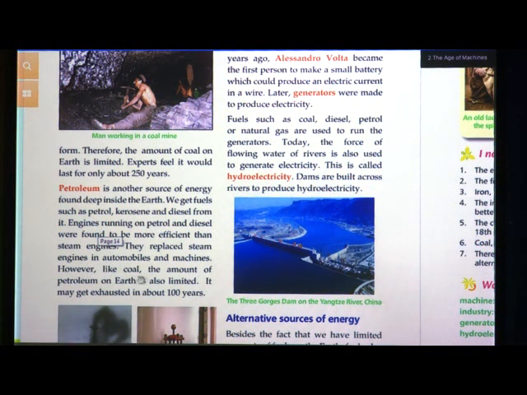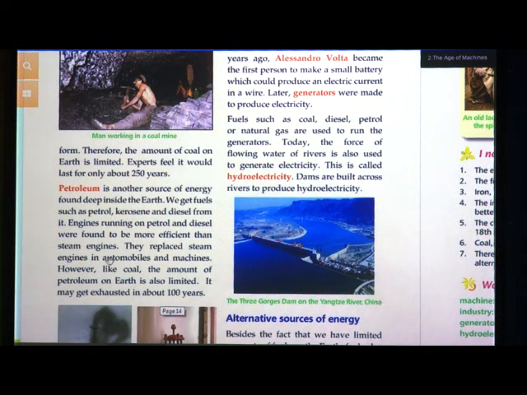However, like coal, the amount of petroleum on earth is also limited. It may get exhausted in about 100 years. See students, as we all know, we are now listening to some advertisement. The government is showing an advertisement that whenever you are at the signal, please switch off your engine, the car or bike. Why is it so? Because the petroleum has reduced, as it is told here that petroleum is now so limited that it will be lasting only for 100 years, means after 100 years it may get exhausted, it may get over.